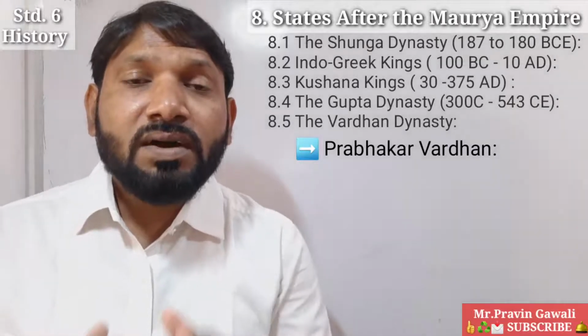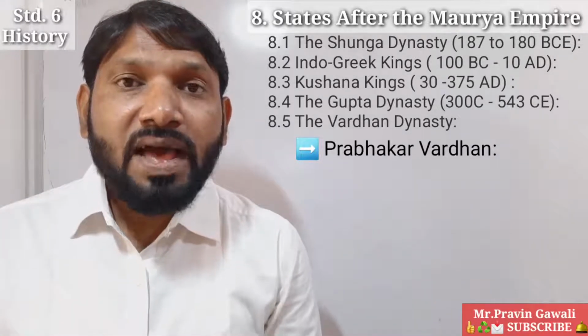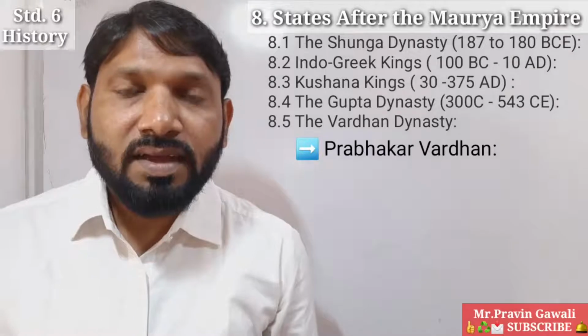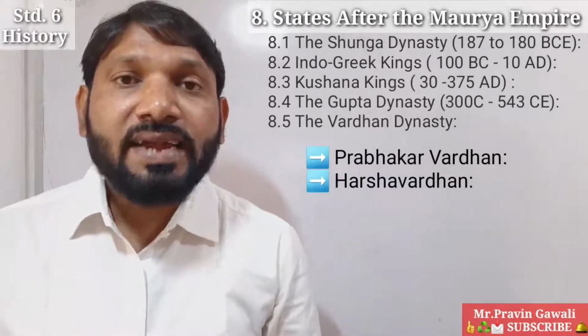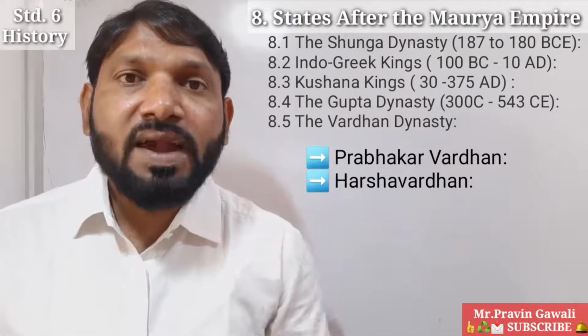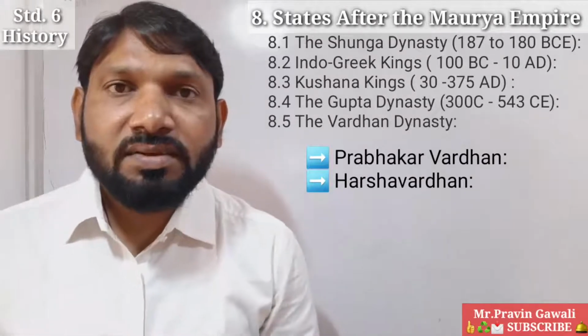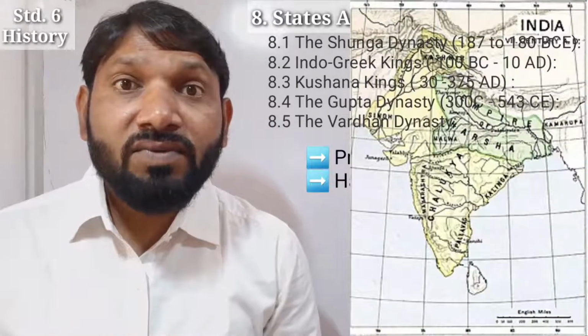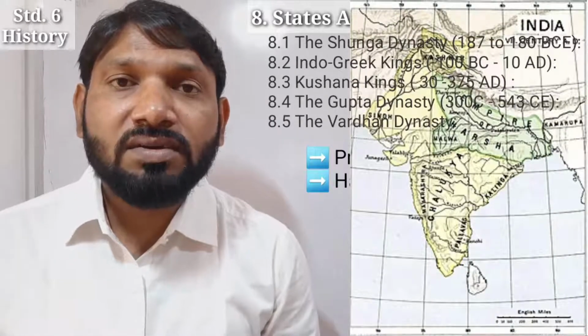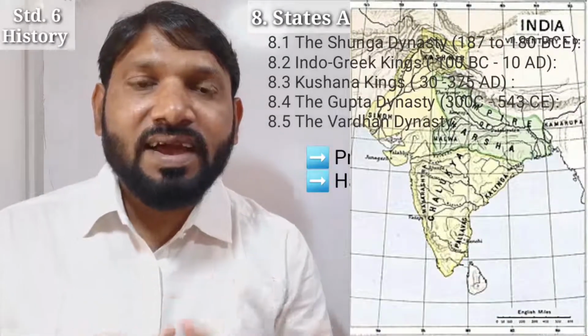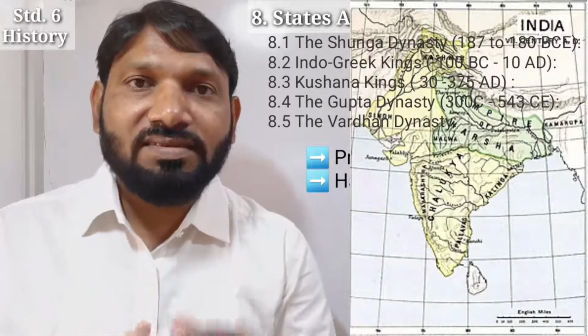Students, one of the notable emperors of the Vardhan Dynasty was Harshavardhan. Harshavardhan had expanded the Vardhan Dynasty up to Nepal in the north, up to the river Narmada in the south, Assam in the east and Gujarat in the west.